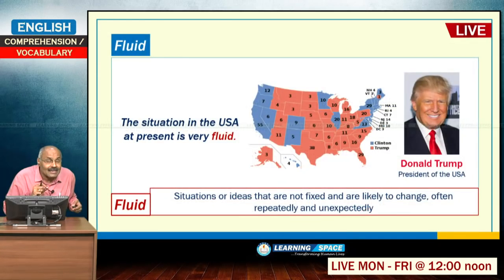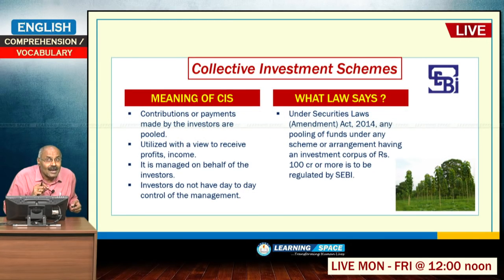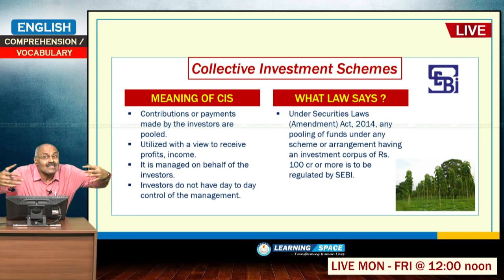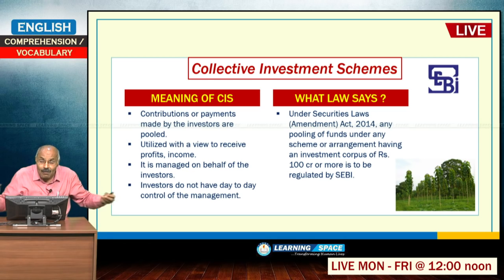What is meant by collective investment schemes? Collective investment scheme is, the money will be collected from various individuals and that will be invested. The money collected from various individuals will be maintained by somebody and they will invest in something.